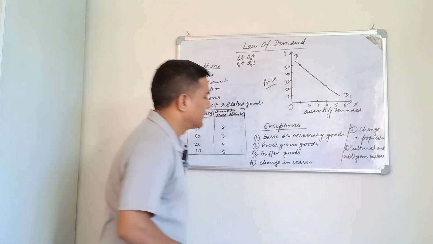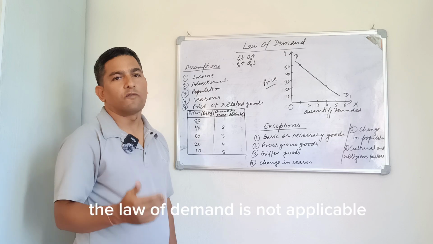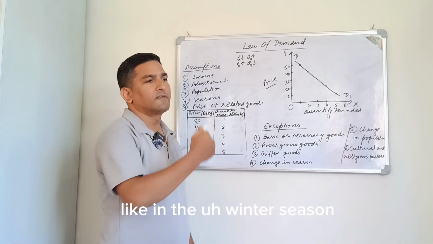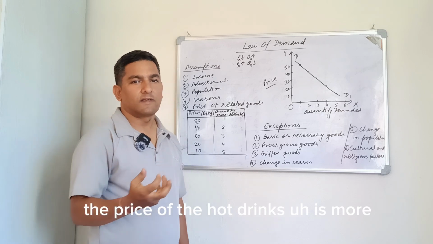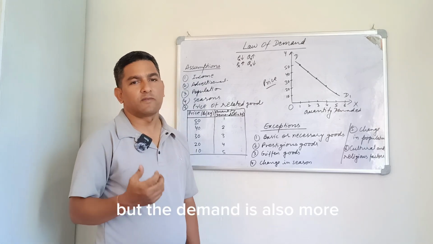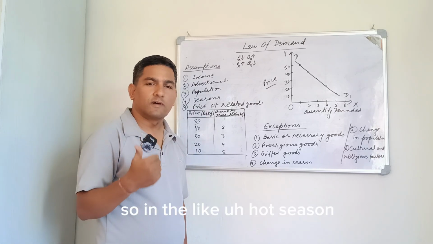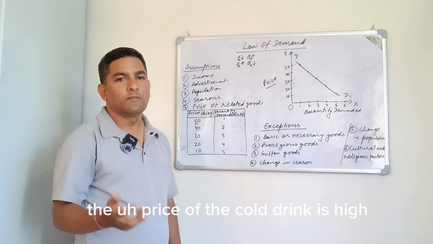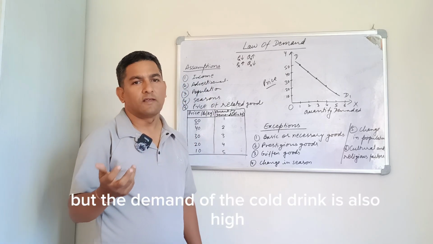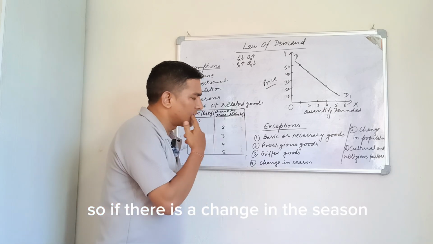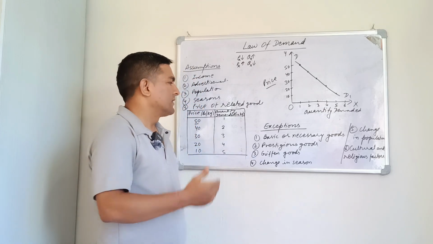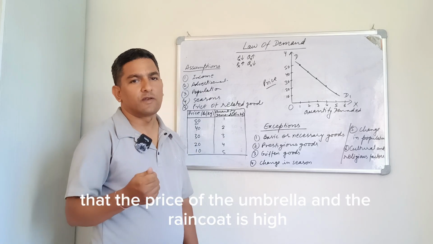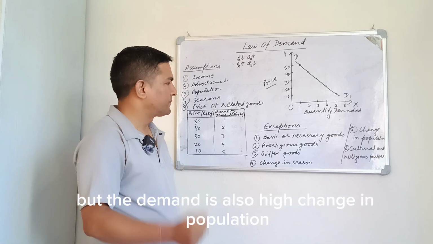Change in season. If there is a change in the season, the law of demand is not applicable. Like in the winter season, the price of the hot drinks is more, but the demand is also more. So in the hot season, the price of the cold drink is high, but the demand of the cold drink is also high. So if there is a change in the season, the law of demand is not applicable. In the same way, in the rainy season, the price of the umbrella and the raincoat is high, but the demand is also high.